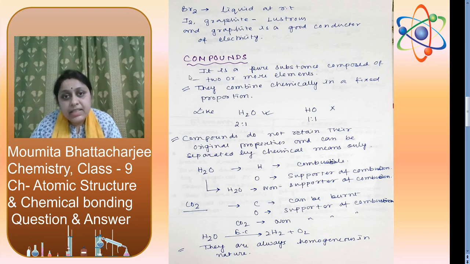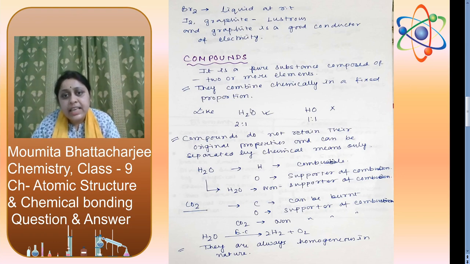Next, we will discuss compounds. What are compounds? A compound is a pure substance composed of two or more elements. That means we can get a compound by the combination of two elements. They combine chemically in a fixed proportion.